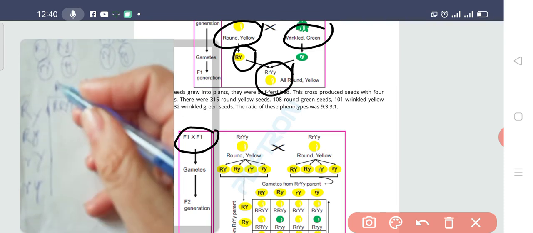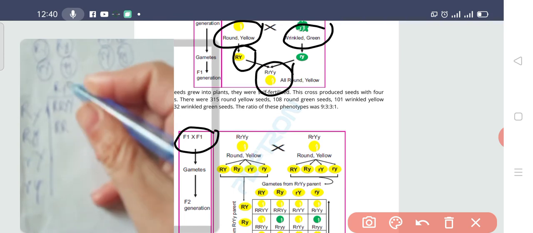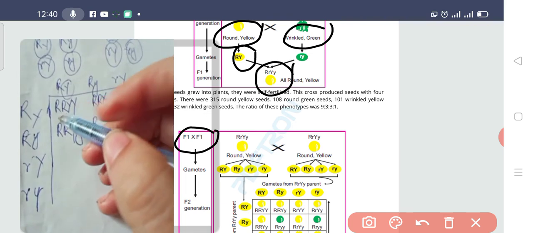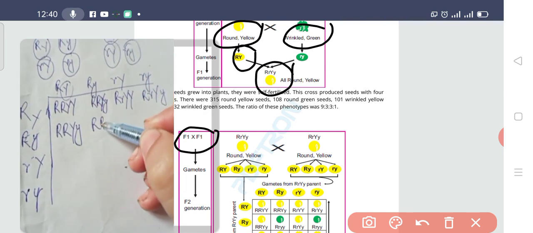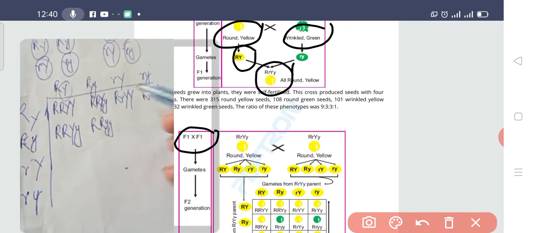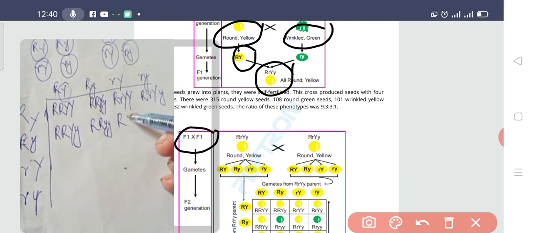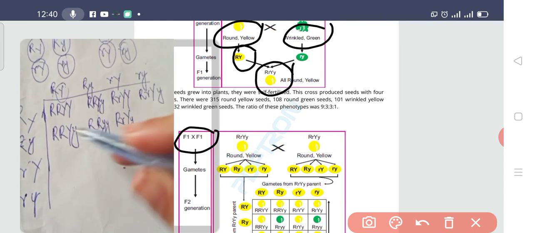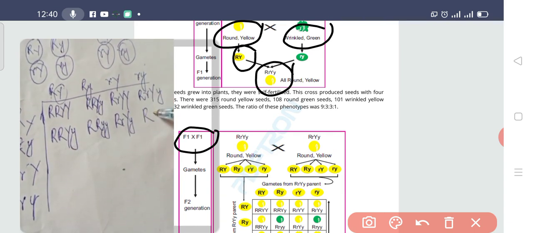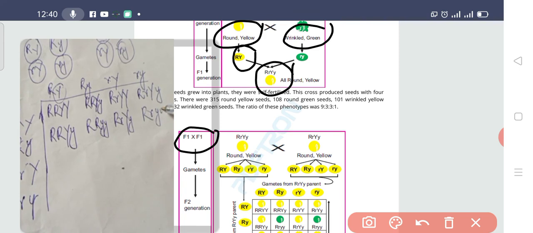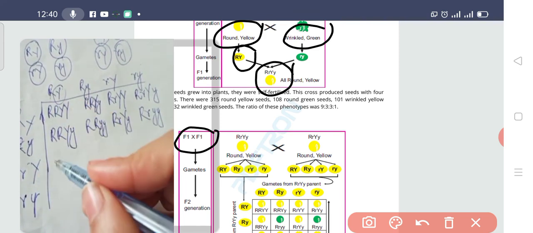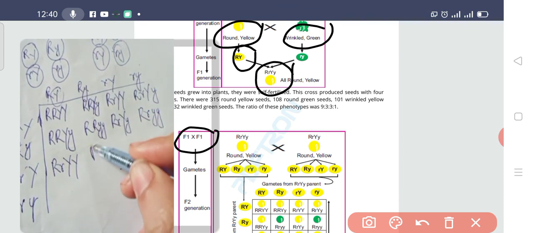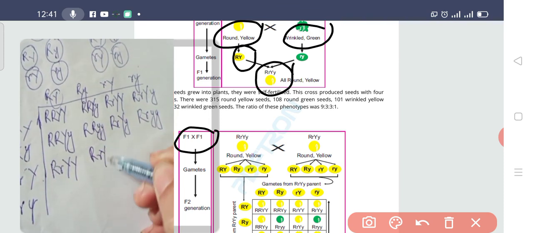Similarly in that case, capital R capital R, capital Y small y, capital R capital R, small y small y. Capital R small r, capital Y small y. Again look here, capital R small r, capital Y small y. Again, capital R small r, capital Y capital Y, capital R small r, capital Y small y.